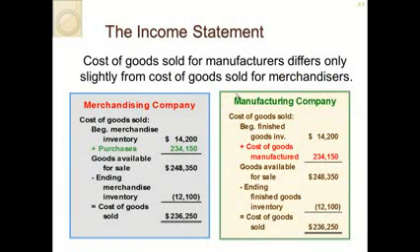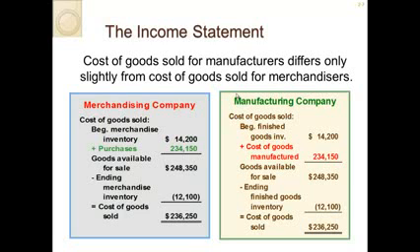When you're forming the income statement, it differs slightly depending on whether the company is a manufacturer or a merchandiser. A merchandising company is like a retail company that you would see in the mall or Walmart. They're not manufacturing the actual product, but they are selling you inventory.